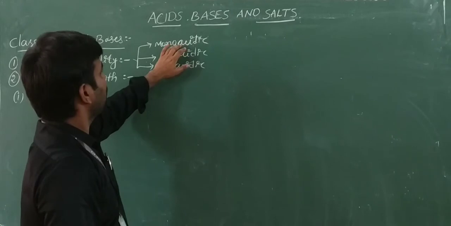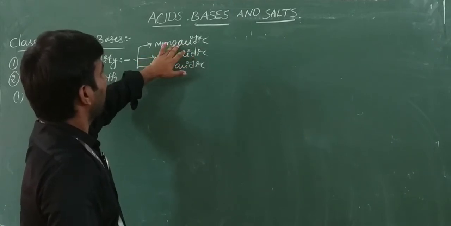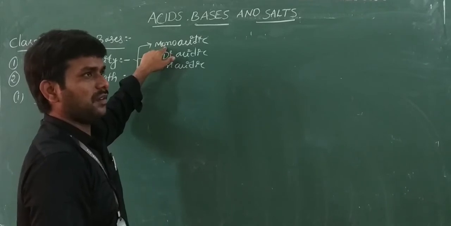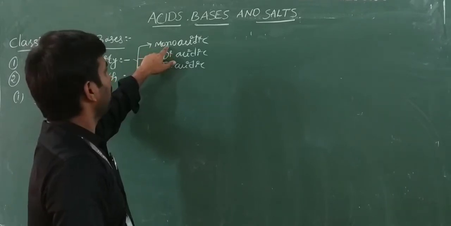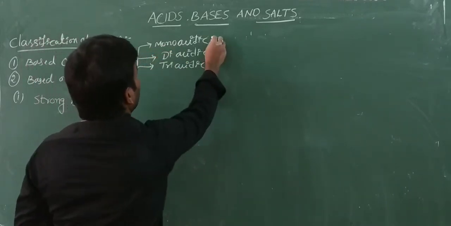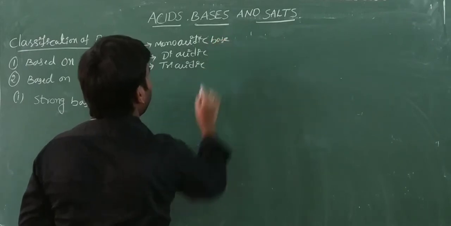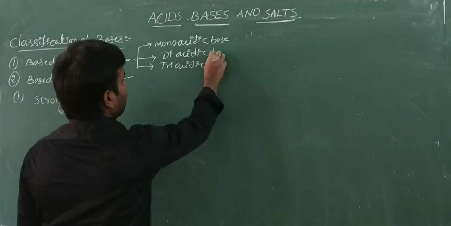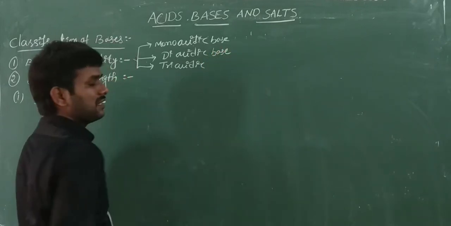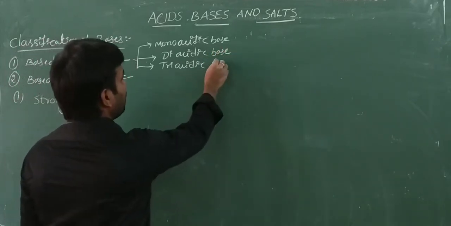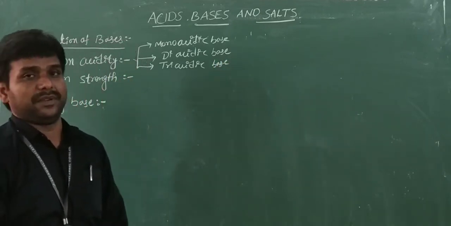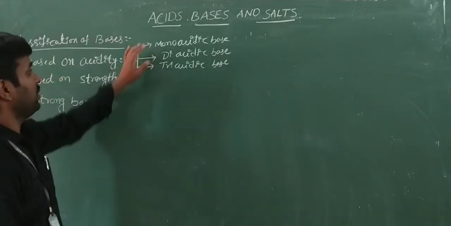Here one molecule of acid replaces one OH minus ion. That type of base we call a monoacidic base. Two OH minus ions replaced, that is called a diacidic base. Three OH minus ions replaced, a triacidic base. This is already discussed.